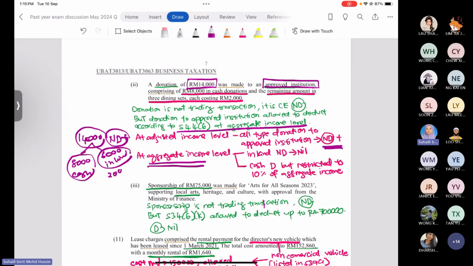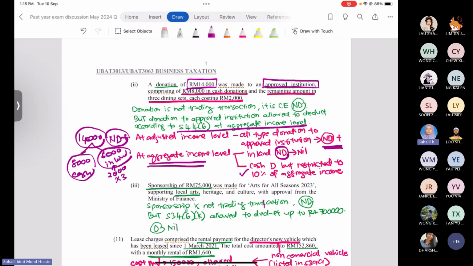So 2,000 ringgit each. So the company made the donation of 3 dining sets. So 2,000 times 3, 6,000. And to prove back to you, right, so now we know that in-kind donation is 6,000, cash donation 8,000 ringgit. So at the aggregate income level, yes, the donation is allowed for deduction, but only the cash donation. In-kind donation is still not allowed for deduction.